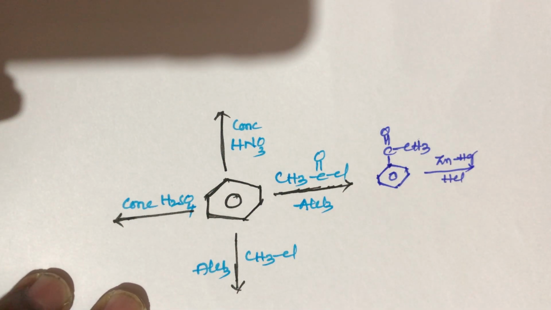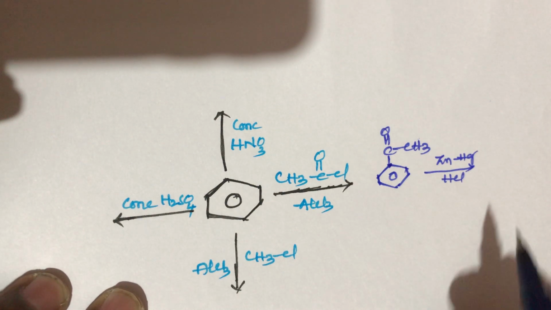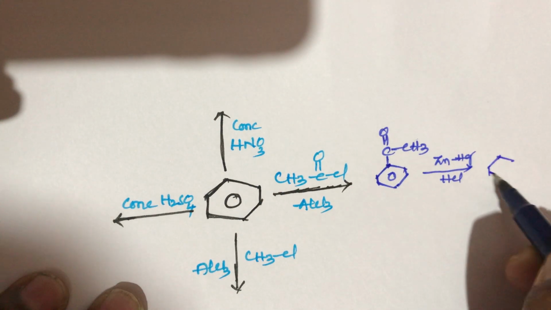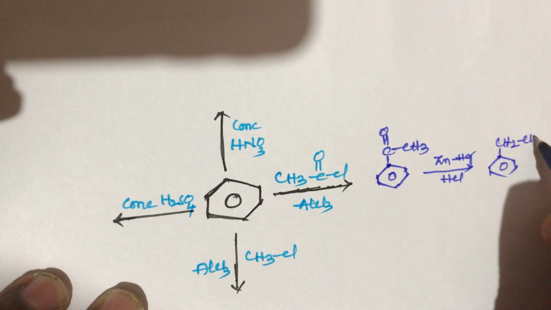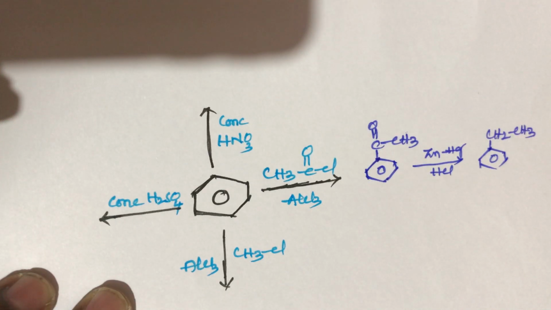These reagents belong to Clemmensen reduction. Zinc amalgam in the presence of hydrochloric acid, we get the product CH2CH3. Ethyl benzene will be formed.